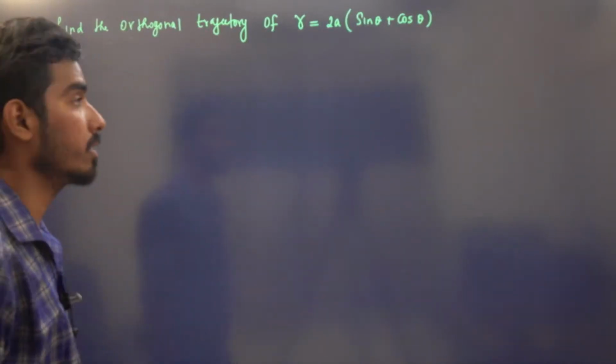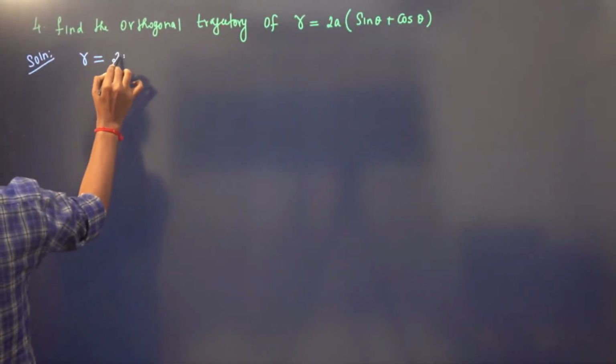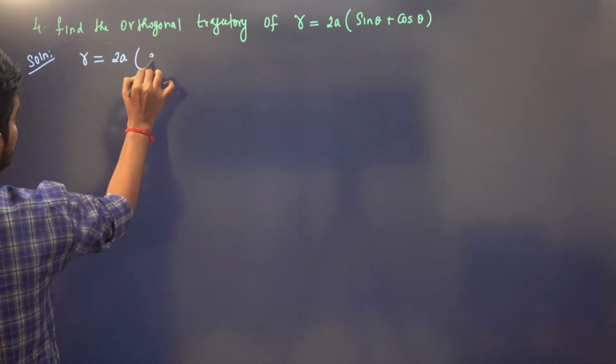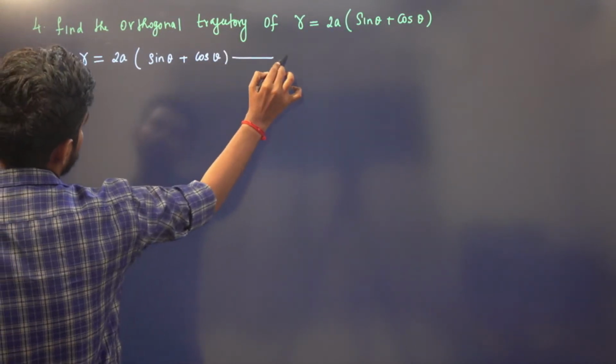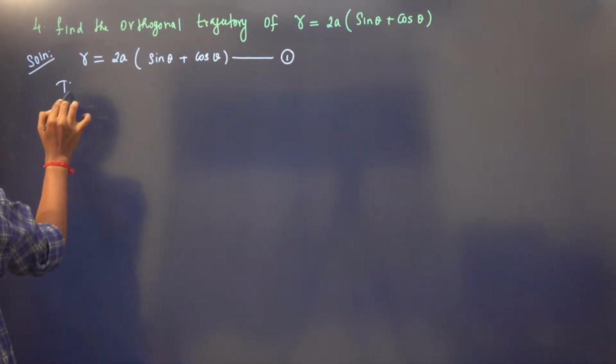Right? So we'll do this and then we'll wind up. So we have r is equal to 2a sin theta plus cos theta. All this is equation number 1. So differentiate with respect to theta.